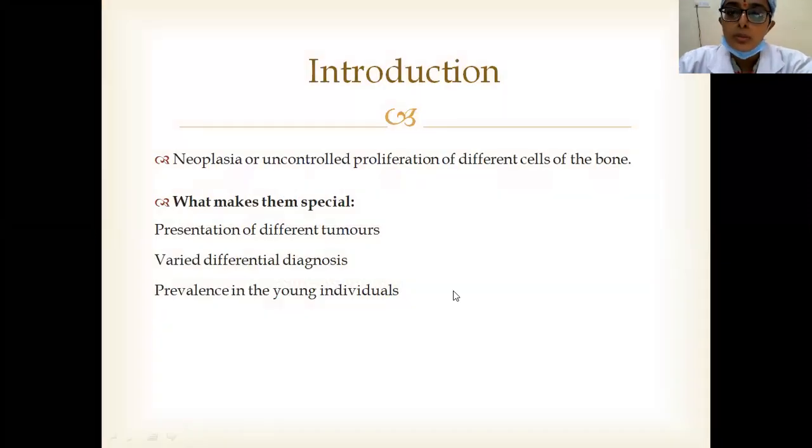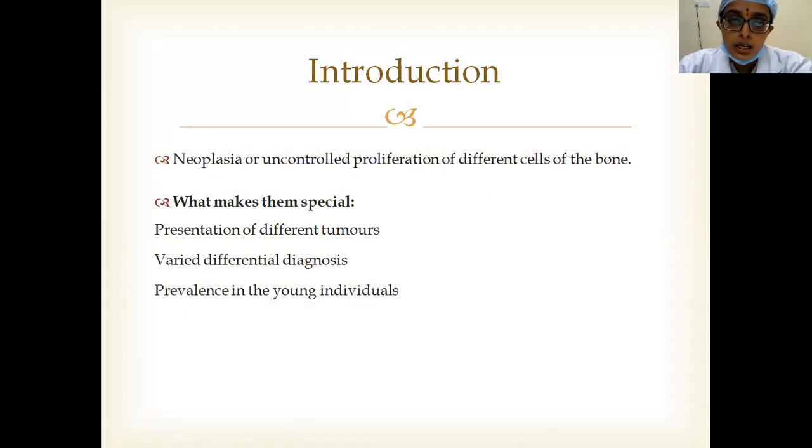So first, what are bone tumors? Bone tumor is nothing but neoplasia or uncontrolled proliferation of different cells of bone. So in any bone, you have different types of cells like osteoblasts, osteoclasts, and chondrocytes, and there is also the marrow component. All these different connective tissue components are present in the bone. So in most bone tumors, any of these cells can differentiate and lead to a particular bone tumor, which we are going to see in our next slides.